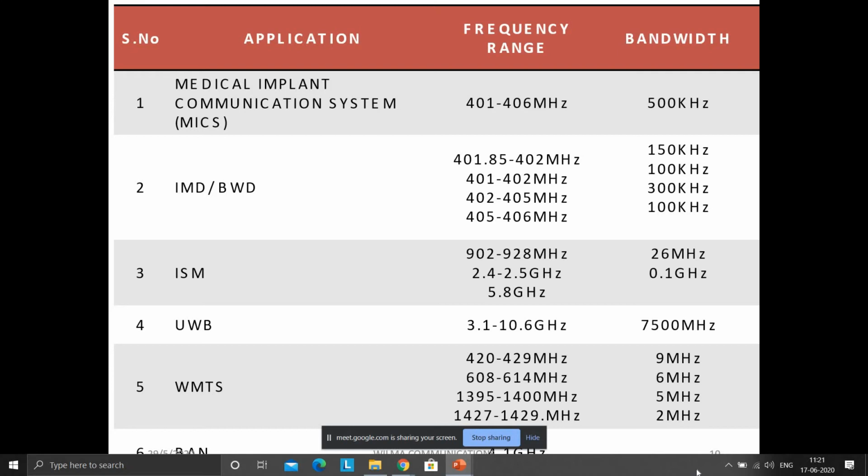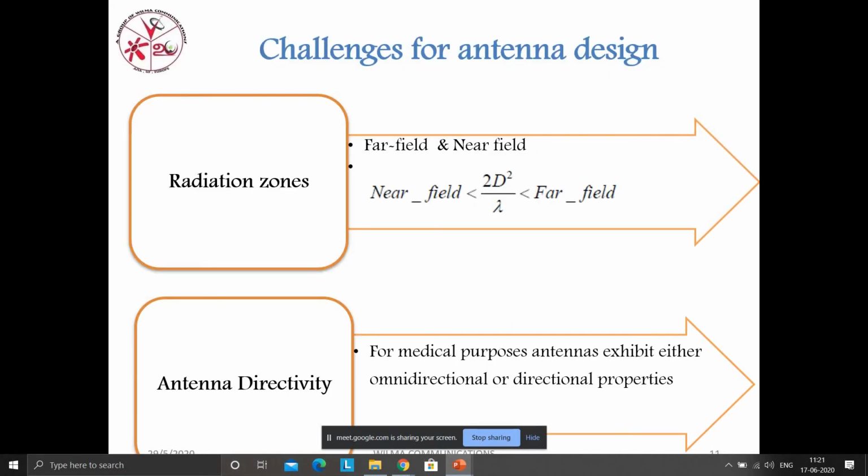And moving to the next slide, it's challenges in radiation effect, right?